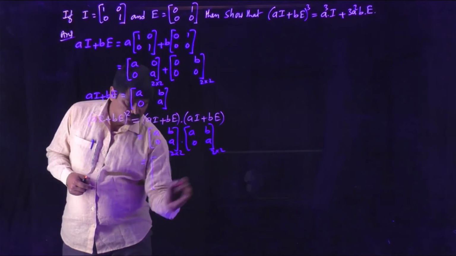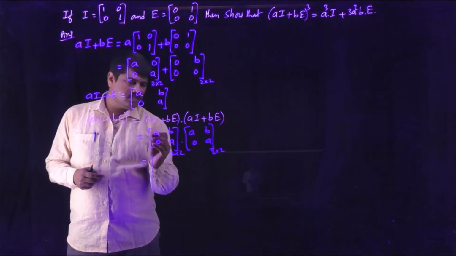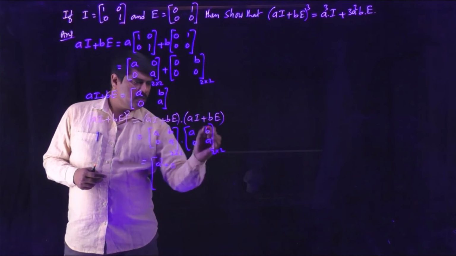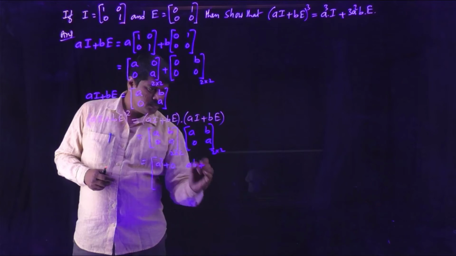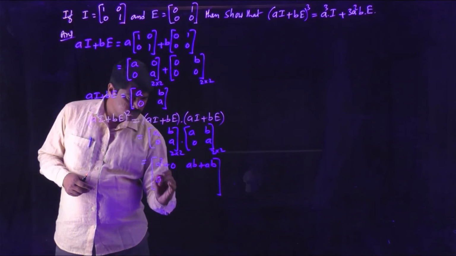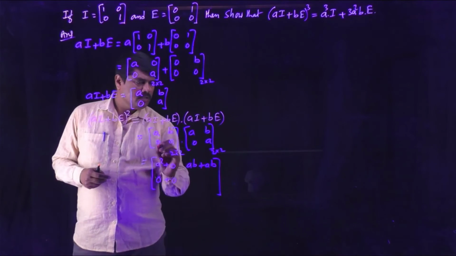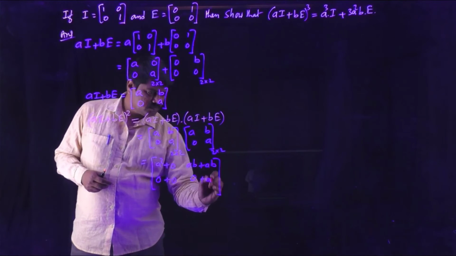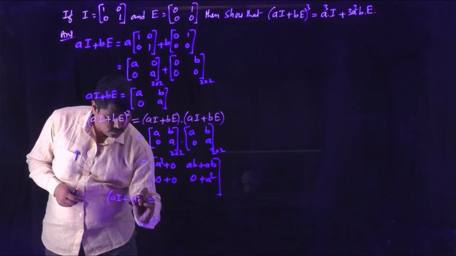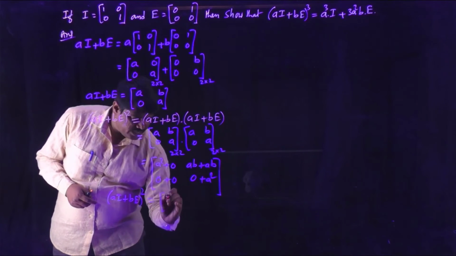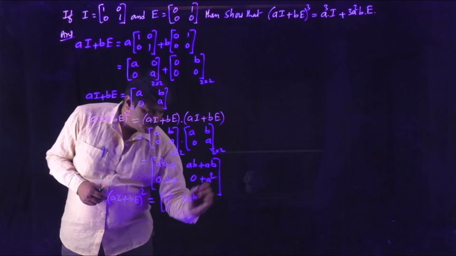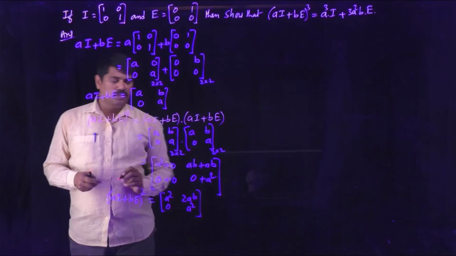So doing multiplication, we are going to get another 2 by 2 matrix. Row with columns: a into a is a square plus b into 0 is 0. a into b is ab plus b into a is ab. 0 into a is 0, a into 0 is 0. 0 into b is 0, a into a is a square. That means the matrix (aI + bE) whole square is obtained as [a^2 2ab; 0 a^2]. ab plus ab is 2ab. Up to this we found the square.